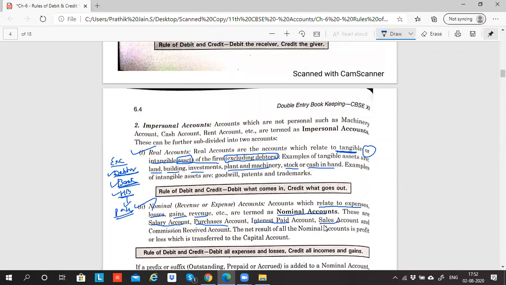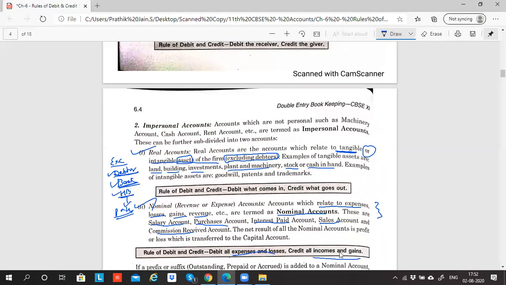Sales account has got the flavor of income. Commission received has got the flavor of income. So the net result of all nominal accounts is profit or loss. So any account which has got the flavor of expense, loss, gain, income, the rule is debit all expenses and losses, credit all incomes and gains.